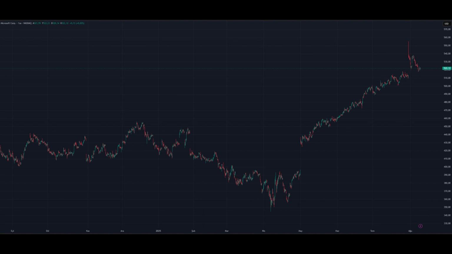Ichimoku Cloud, while full data isn't cited, given price above medium-term moving averages and an uptrend, we can presume price is above the cloud, with Tenkan and Kijun likely supporting. The future cloud potentially signals continued upward bias unless twisted lower. Parabolic SAR, with the recent uptrend, the dots likely trail beneath price, reinforcing the bullish stance, though a flip above price would quickly alert a shift in trend.